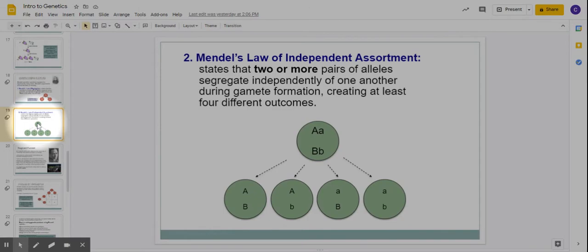Law of segregation. His other law is called the law of independent assortment. What it says is that if you have two genes, so say you have flower color and plant height, they separate independently from each other. They are not stuck together. So big A and little a can separate, and big B and little b can separate. But there's no pattern to it. It's not like big A is always stuck with big B or little a stuck with little b, right? It's random. So this law of independent assortment is the idea that genes separate from each other independently. They're not stuck together.